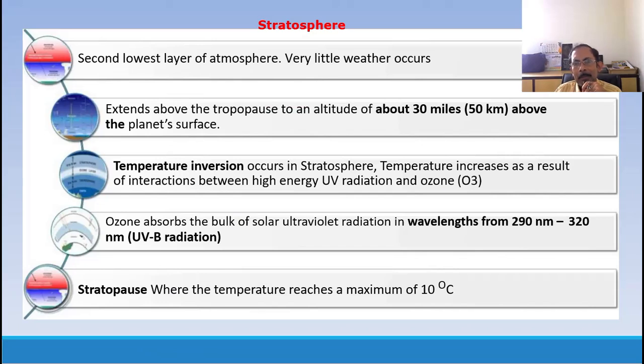Now regarding the stratosphere, the height starts from around 10 to 11 kilometers. We have ozone there.